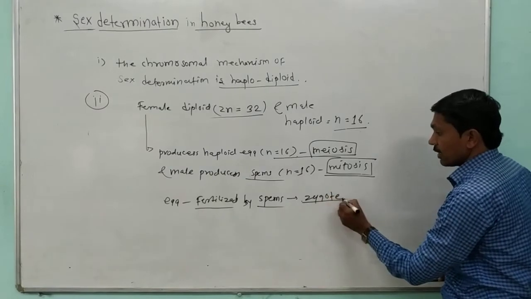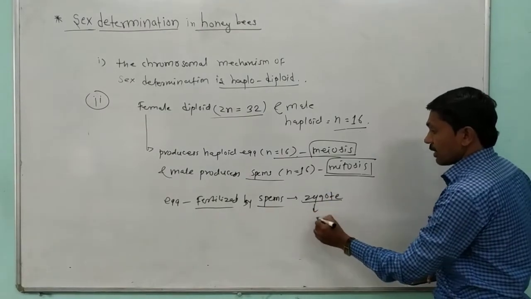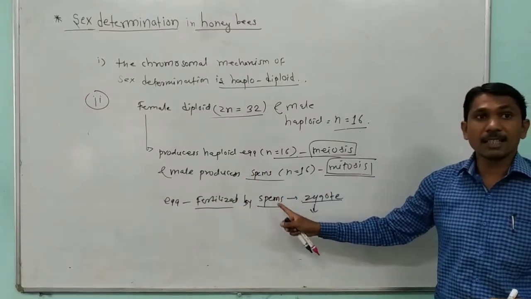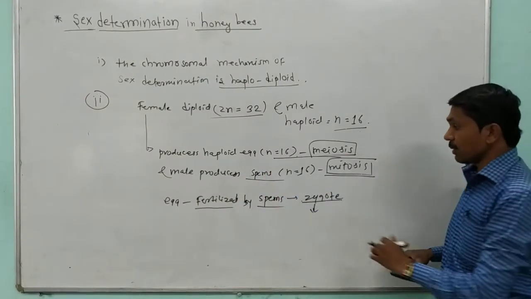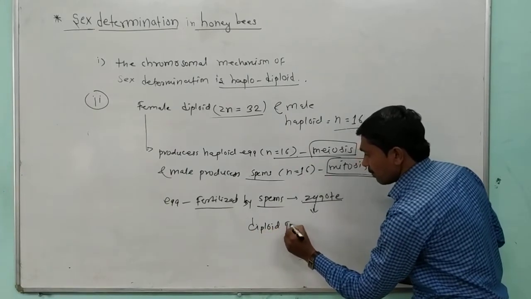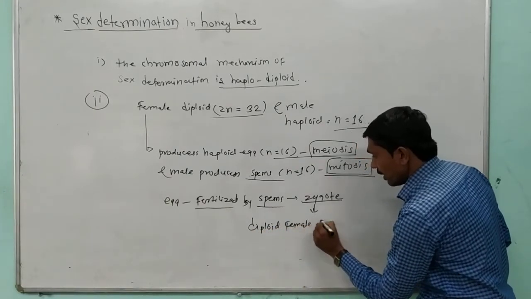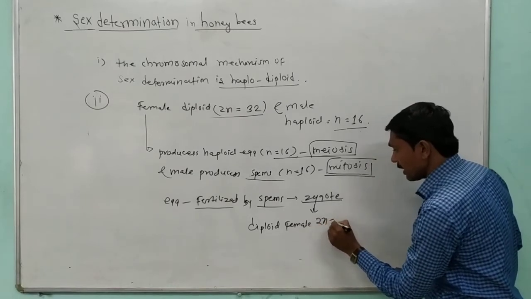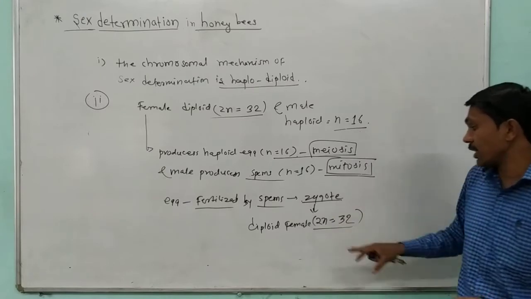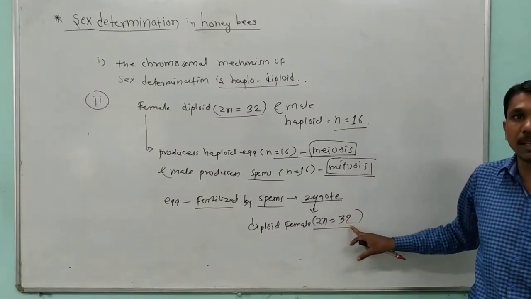The zygote develops into a diploid female. That means 2n is equal to 32. Diploid means 2n is equal to 32. That is the female.